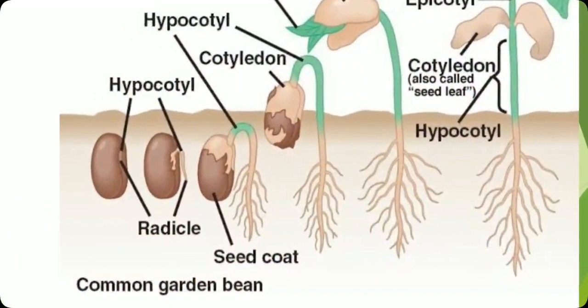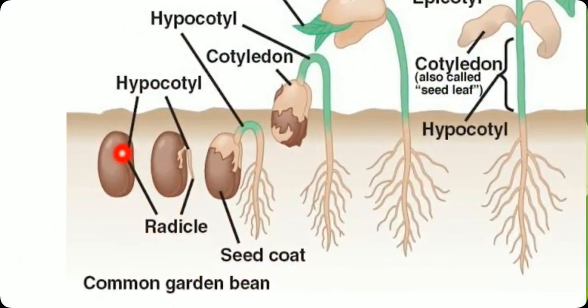So I think you have seen this picture. When the seed swells up with water, the radicle is the first structure that comes out. But along with it, hypocotyl is also there. So you can see this hypocotyl part, and this is the radicle part. The radicle emerges out, and the hypocotyl also, and this hypocotyl is in the stage of development.